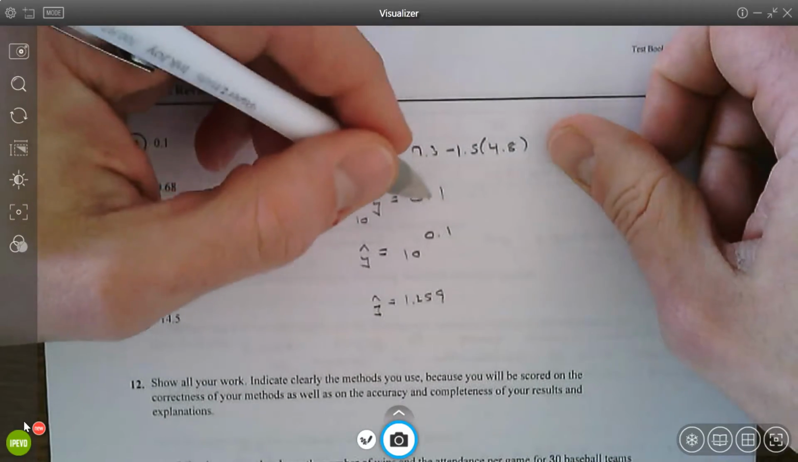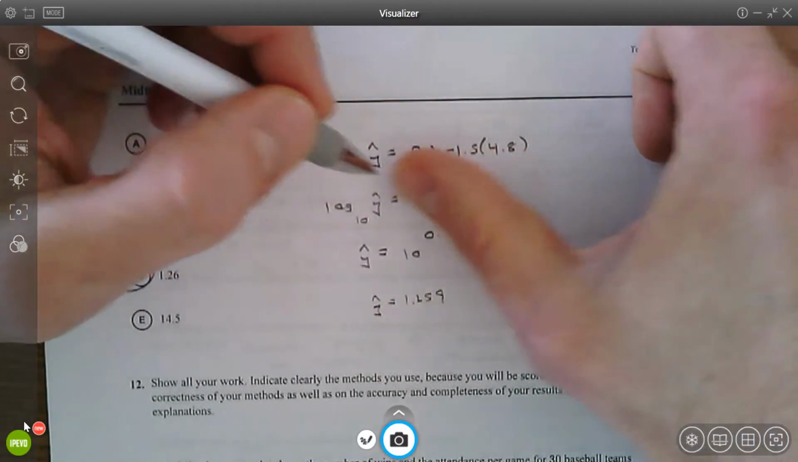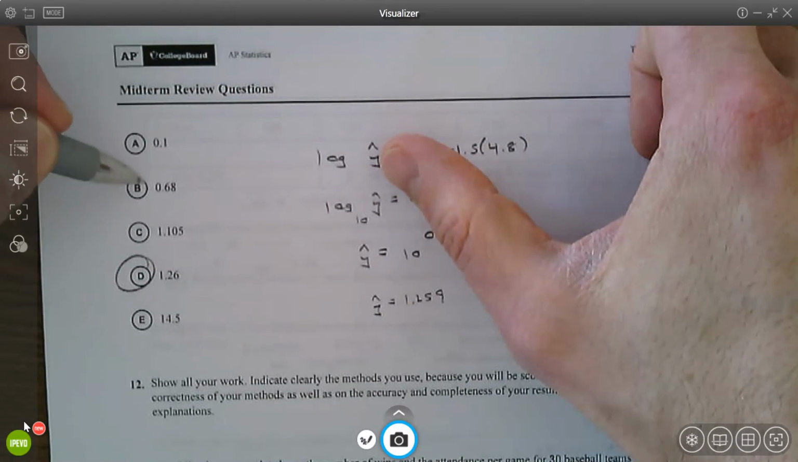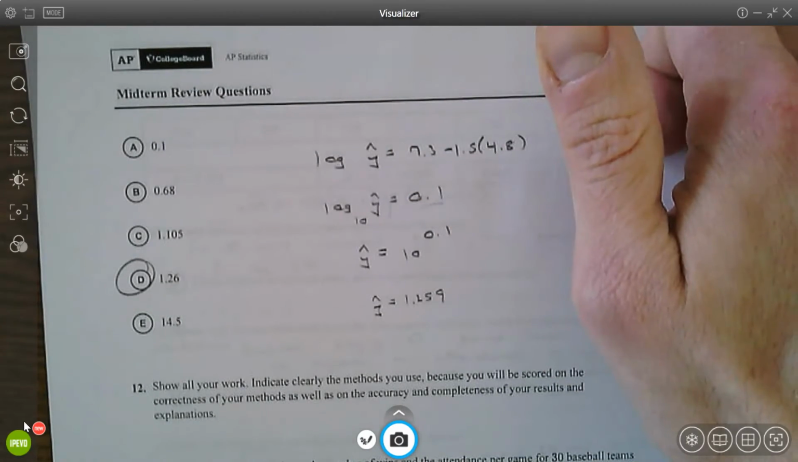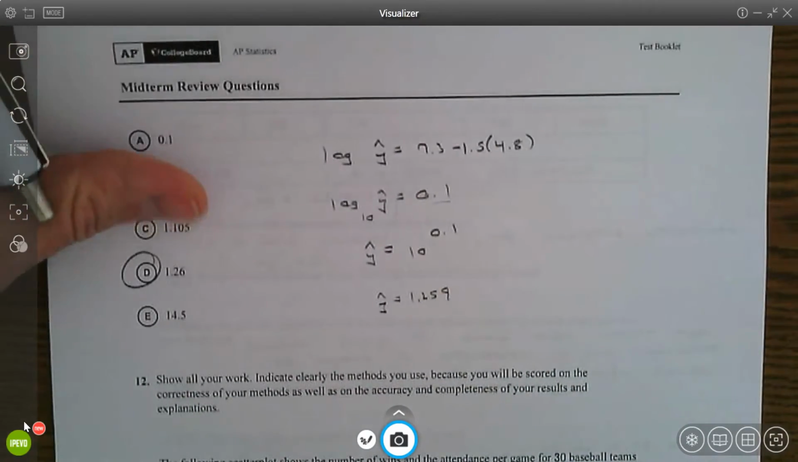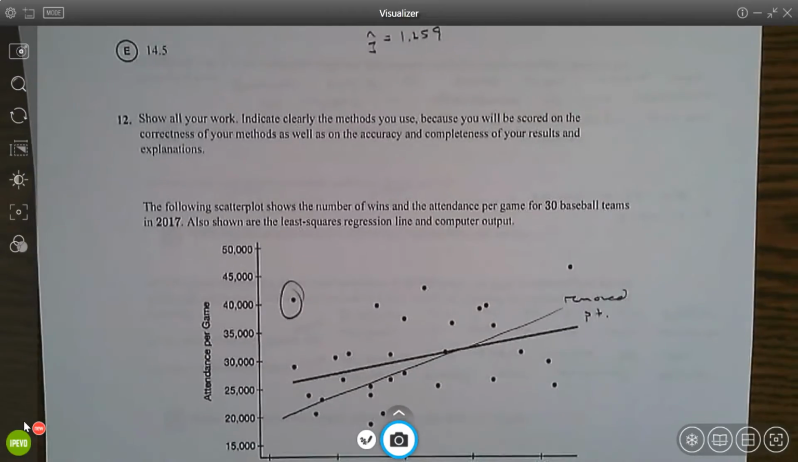Or if you didn't know any of that, plug this in, you get 0.1, and just type in your calculator log of 0.1, log of 0.68, etc., and figure out which one of these equals 0.1. Question 12. Here's your linear regression.